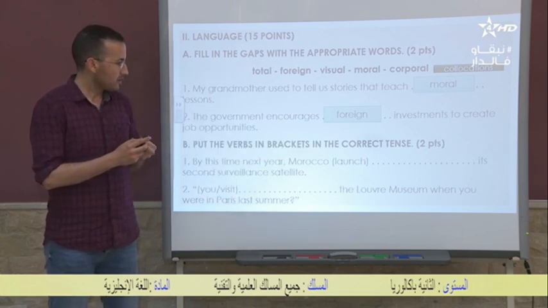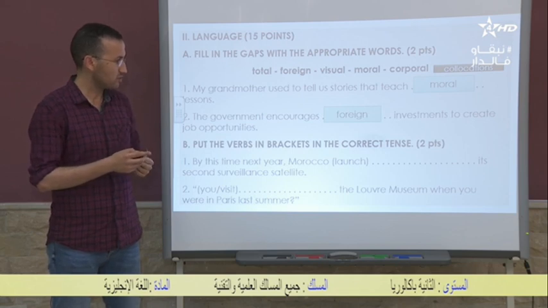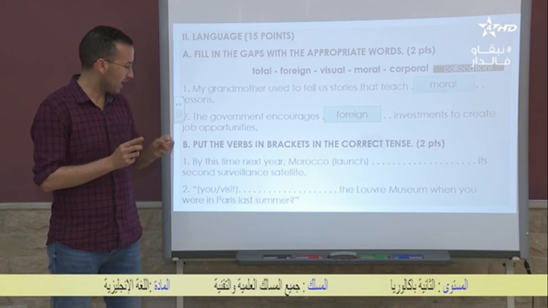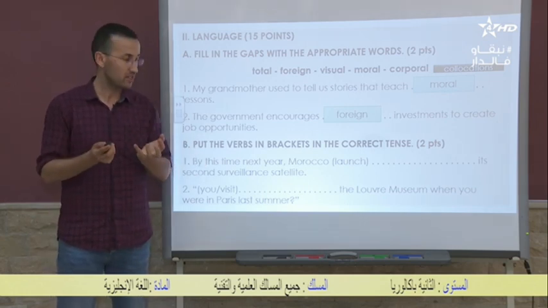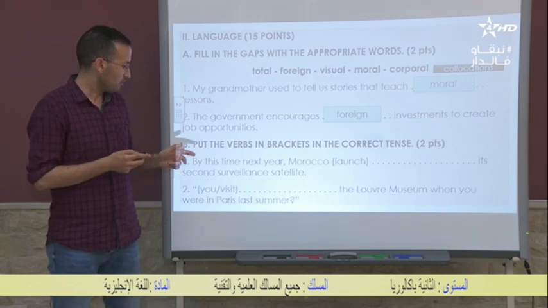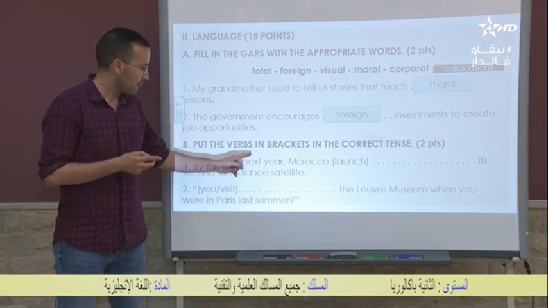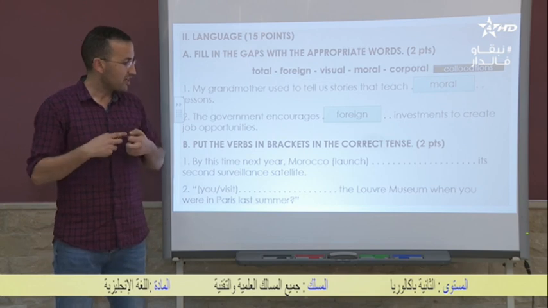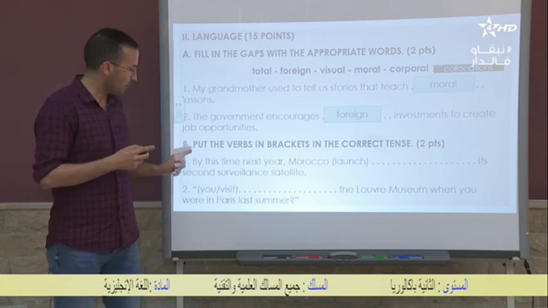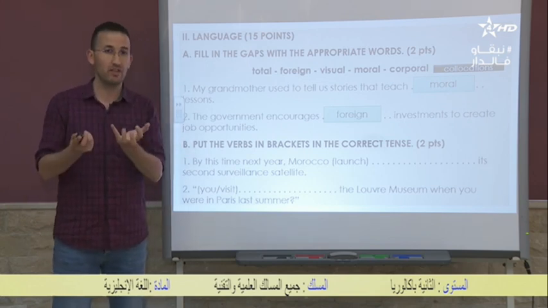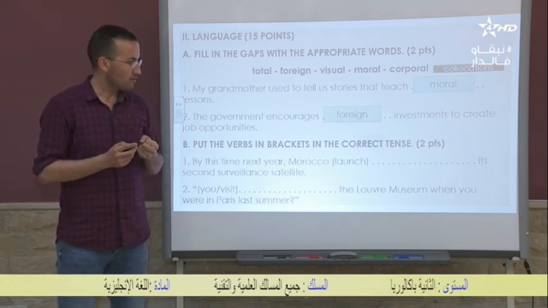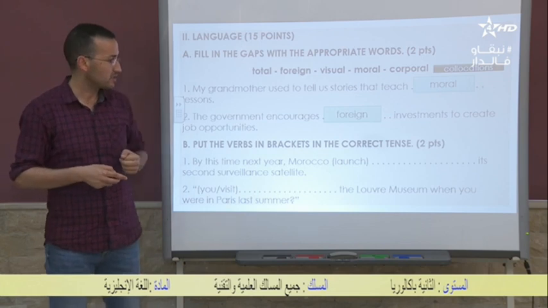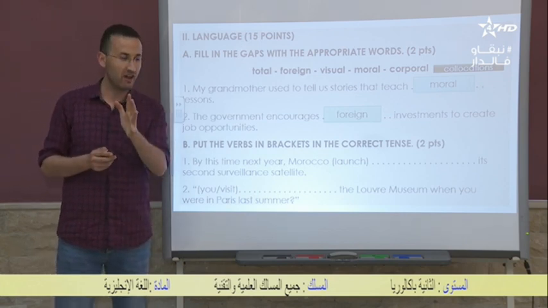In this exercise, you need to look at some time indicators. So, for example, this one here, by this time next year, Morocco. By this time next year tells me that I should be using one tense. So which one do you think I should be using here? Again, thinking time.